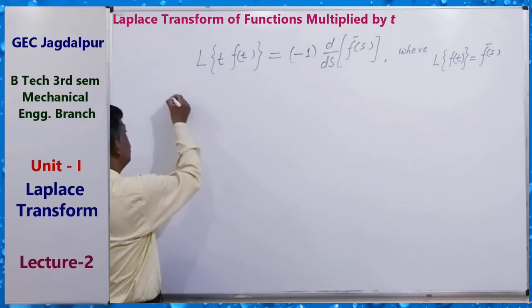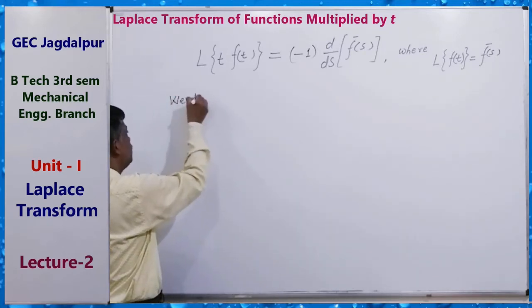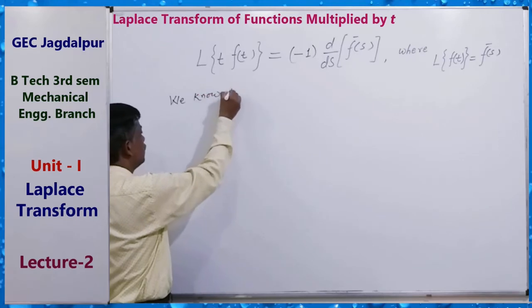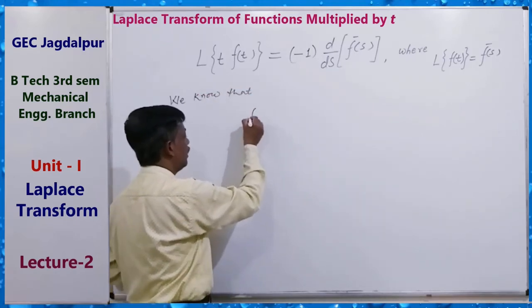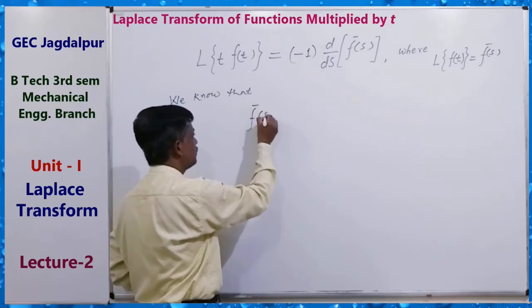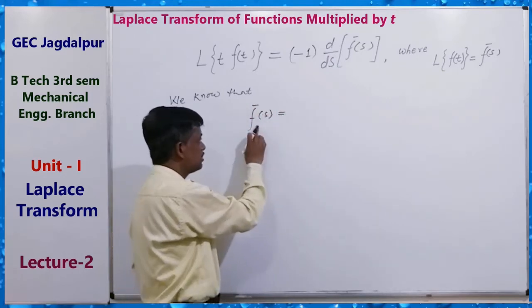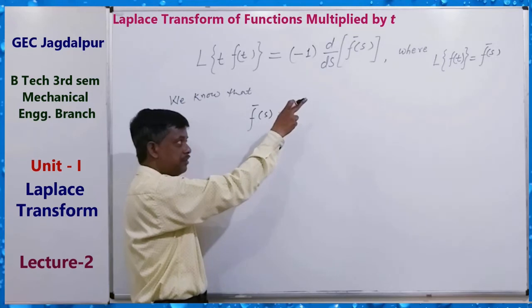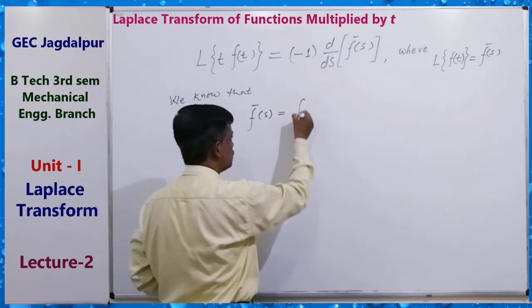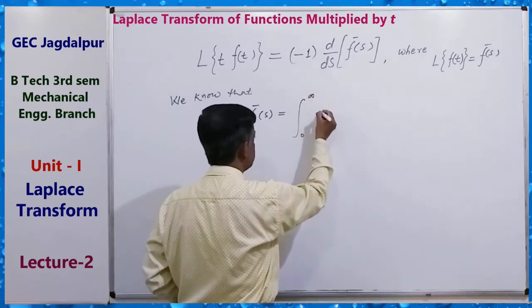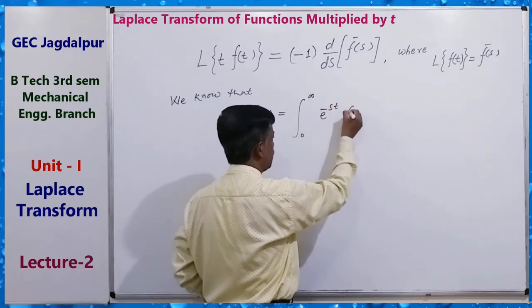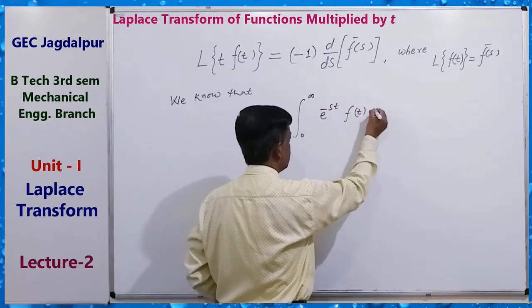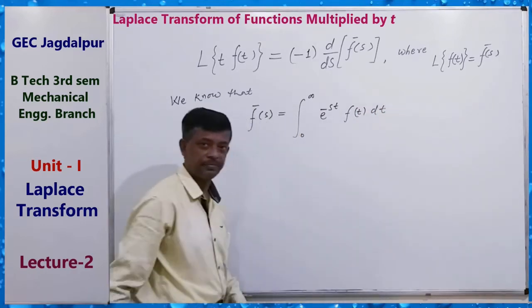Here, we know that f bar s, that is the Laplace transform of f(t), equals the integral from 0 to infinity of e to the power minus st f(t) dt.